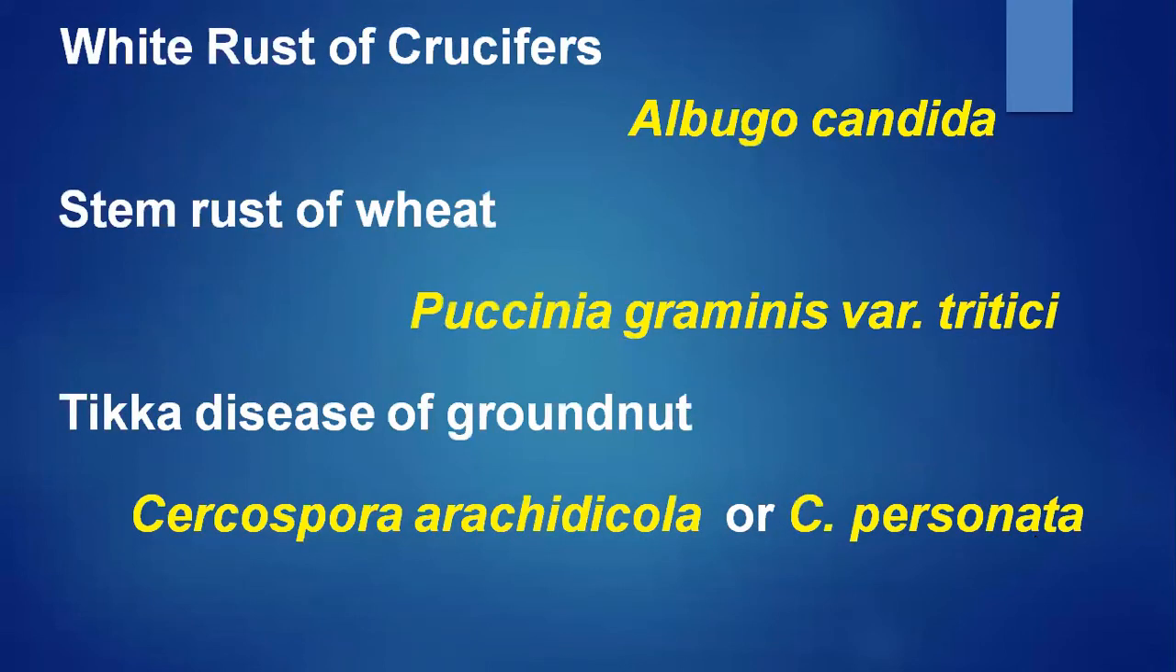As I said, we have three fungal diseases we are going to study. The first one is white rust of crucifers caused by Albugo candida. The second one is stem rust of wheat, Puccinia graminis variety tritici. And the third one is Tikka disease of groundnut, that is Cercospora arachidicola or Cercospora personata. These are the three different fungal diseases we are going to study in this first semester.